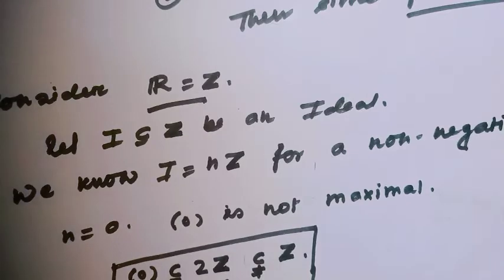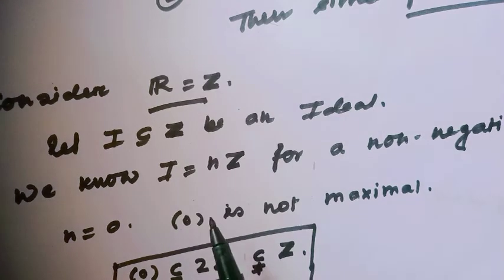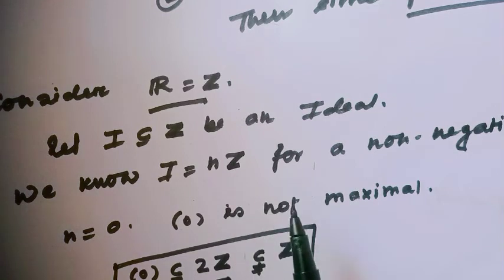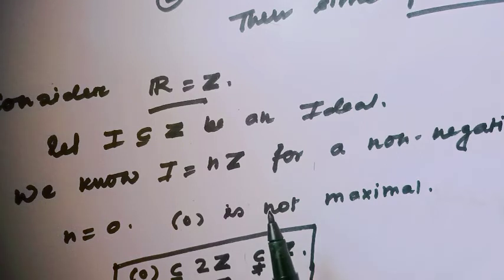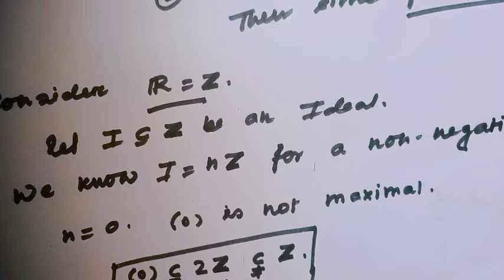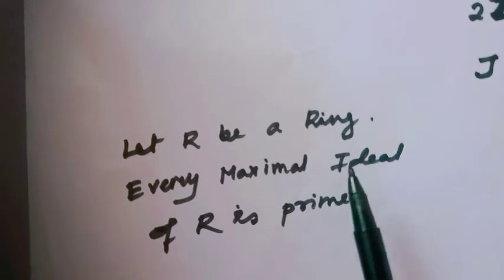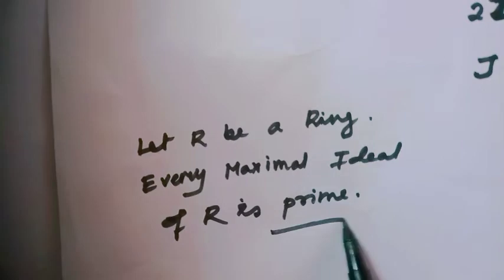Let's recall my earlier video. In my earlier video I had told you that in Z, when n is a prime number, nZ is a prime ideal, and the 0 ideal is a prime ideal, but a maximal ideal only when n is a prime number, not 0. There is a nice proposition: if R is a ring, then every maximal ideal is always a prime ideal.